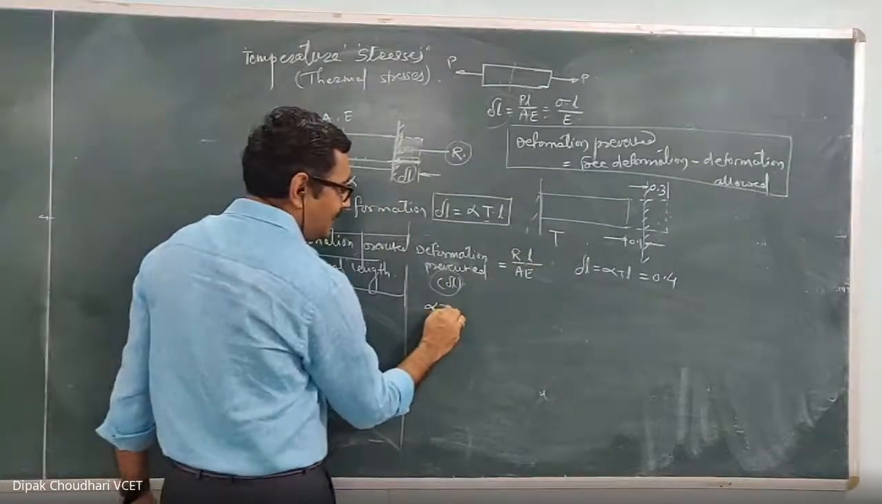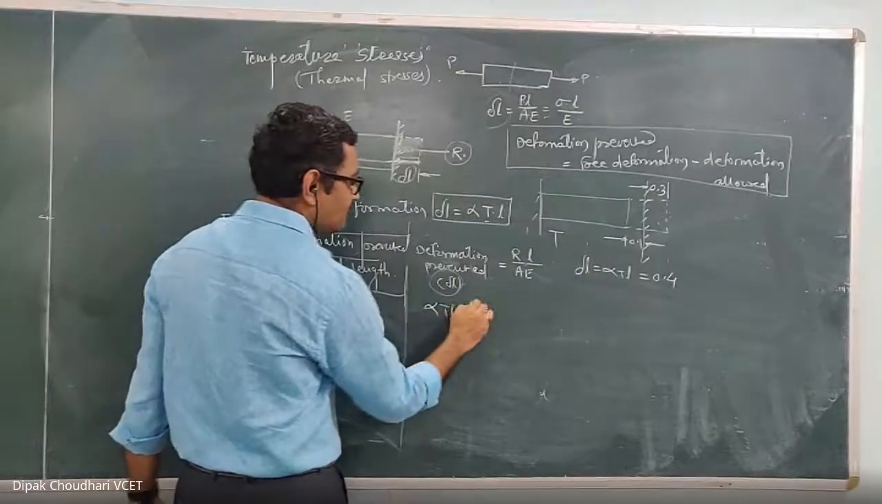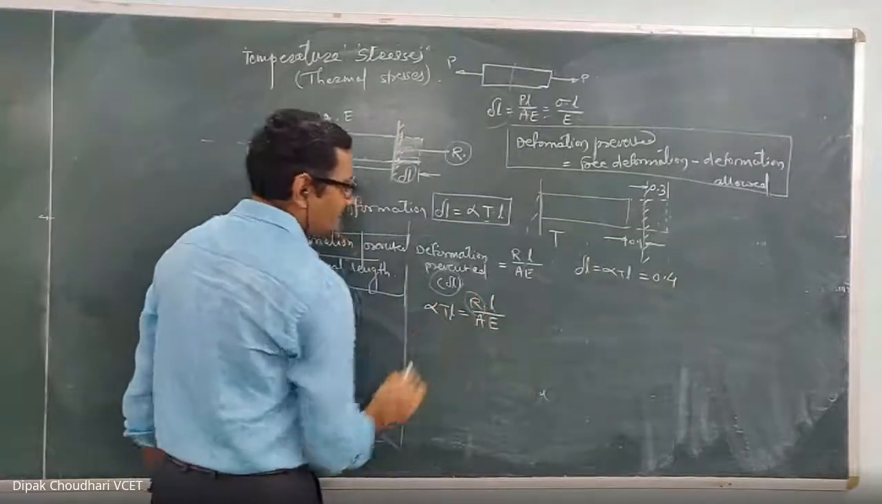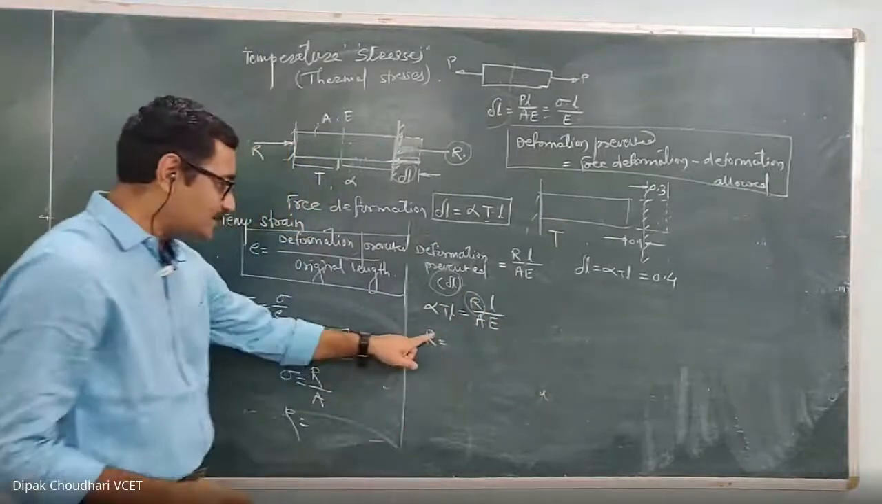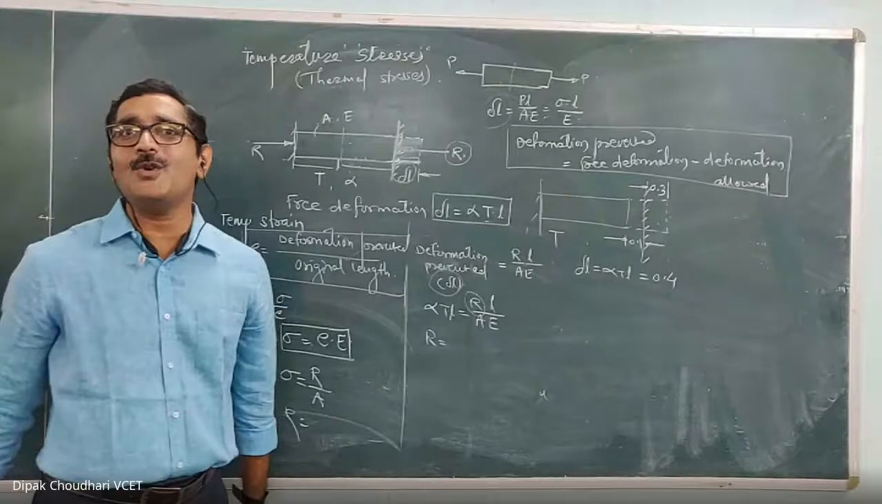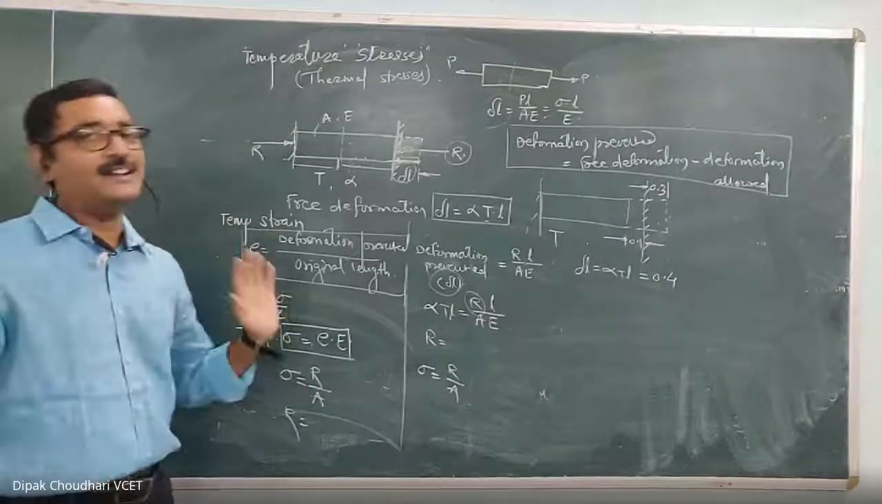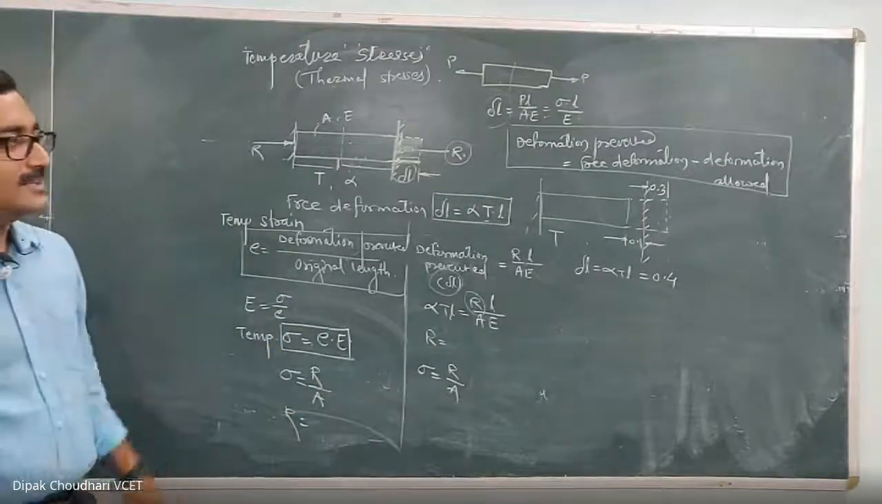So you can calculate alpha TL, which is known to you, and it is equal to R into original length upon cross-sectional area into modulus of elasticity. From this, if only one unknown is there, and this is R, this much is the reactive force generated. And with the help of that, I have calculated the stress. I calculated the temperature stress first, and then the axial force, which is the reactive force. Hope that it is clear.